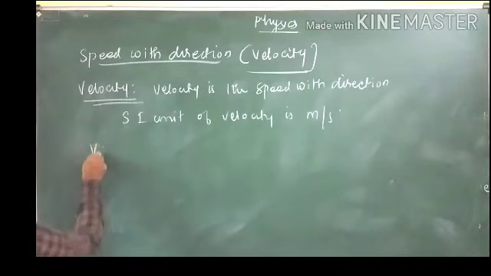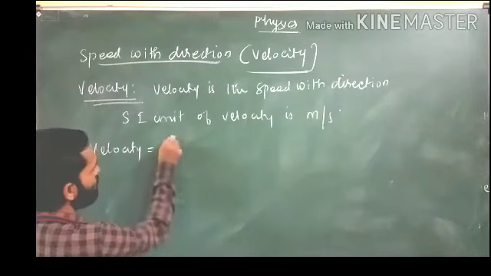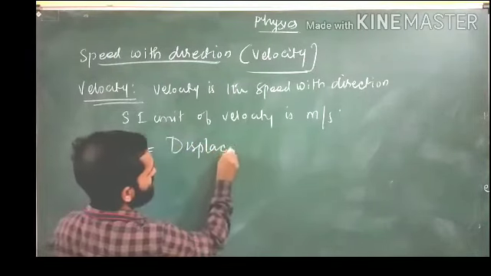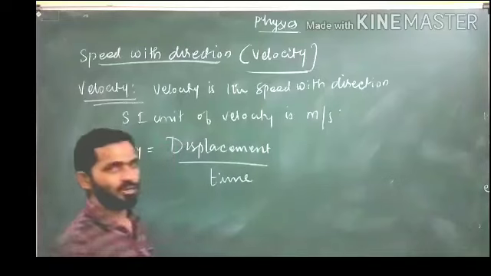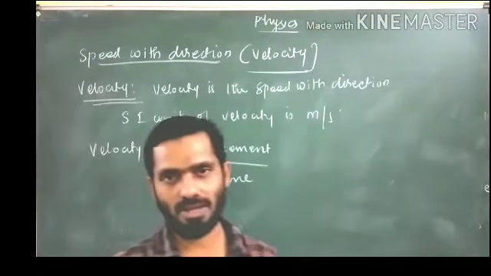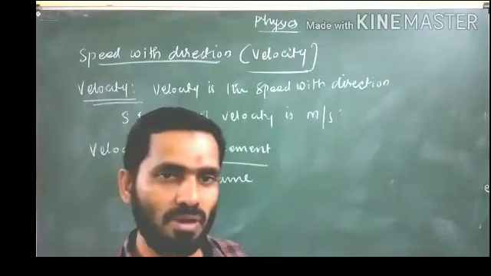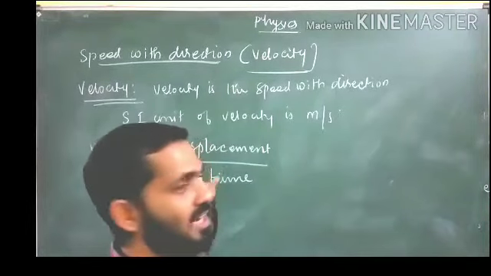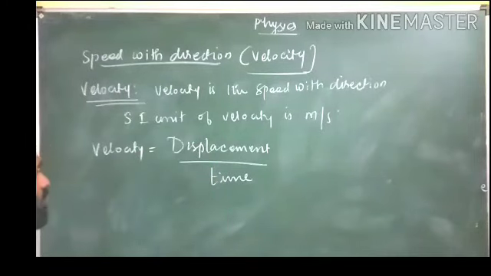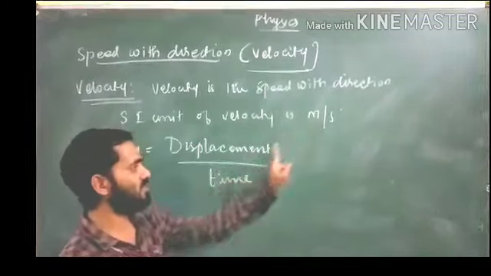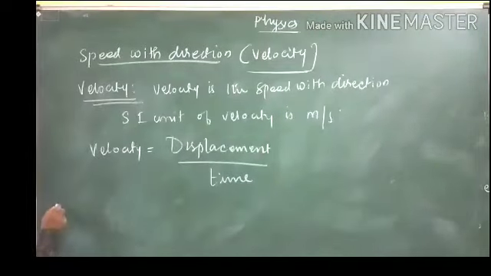One more thing, students. Velocity is equal to displacement divided by time. Remember, in the case of speed, we have written distance divided by time. Here what you are writing? Velocity is the displacement divided by time, and the unit will be the same. There also meter per second, and here also meter per second. Now, average velocity.